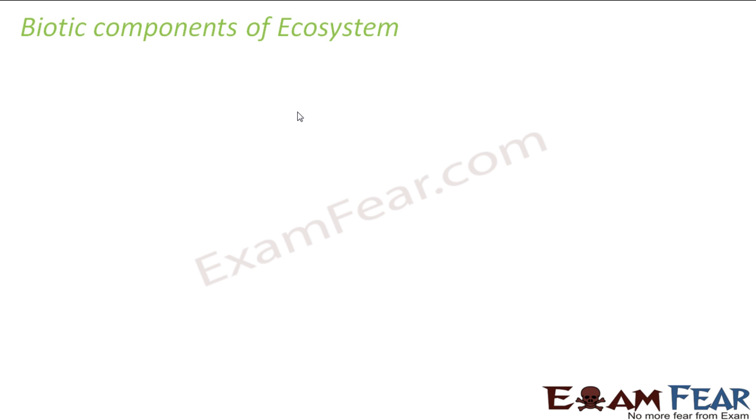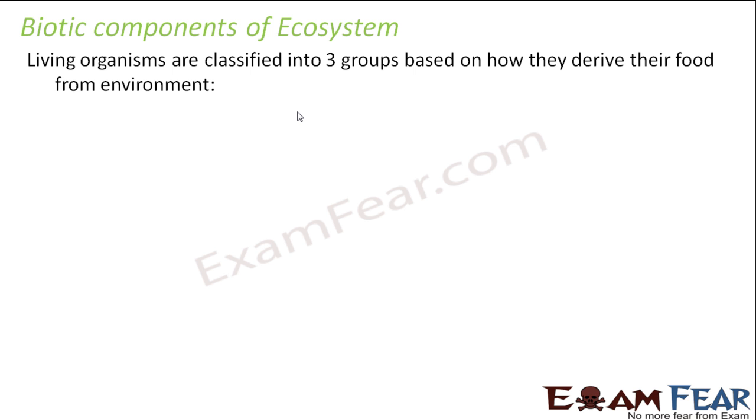So the biotic components were further classified. The living organisms, that is the biotic components, are classified into 3 groups based on how they derive their food from the environment. Because as I said, in this lesson, our focus is how organisms depend on each other for their survival. When I talk of survival, food becomes a very important factor, because none of us will be able to survive without food. Food provides us energy, and without energy we will not be able to do anything. Right? So now let us see.